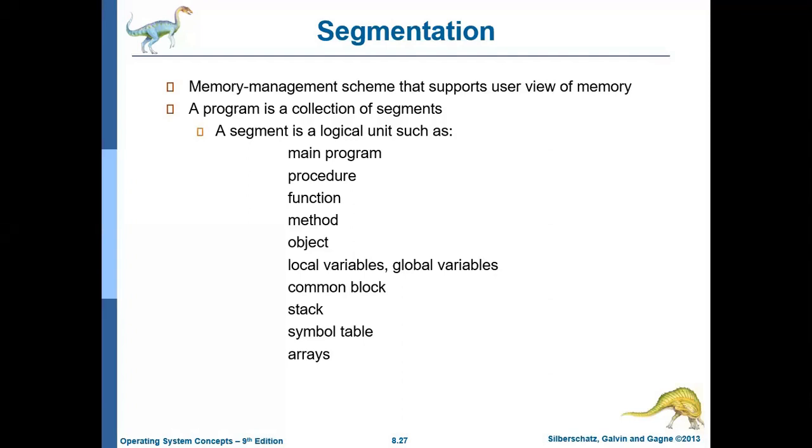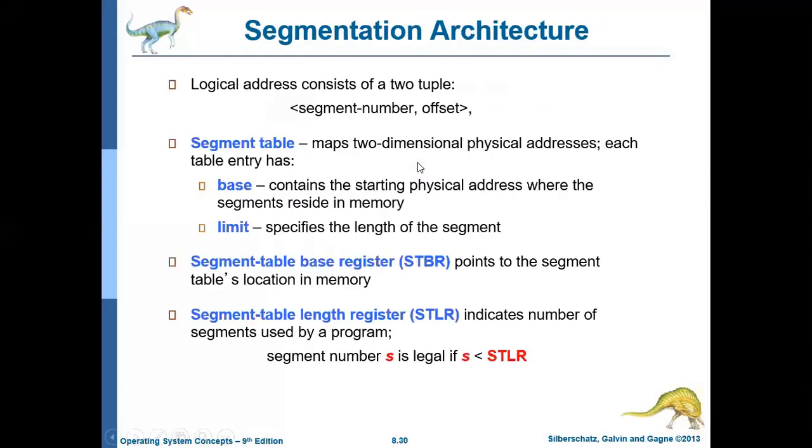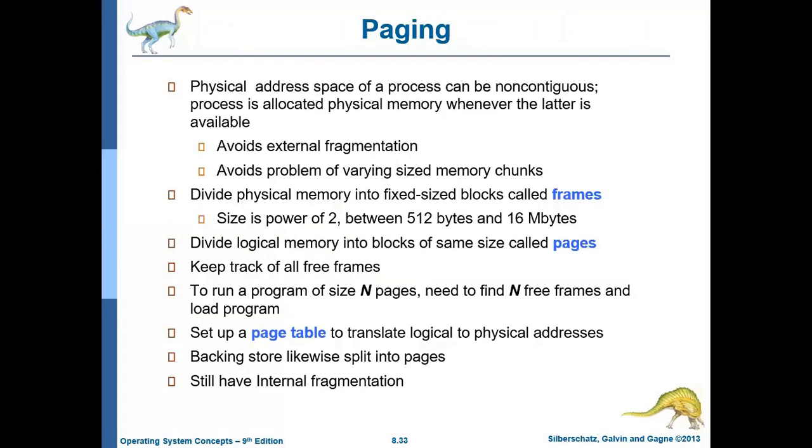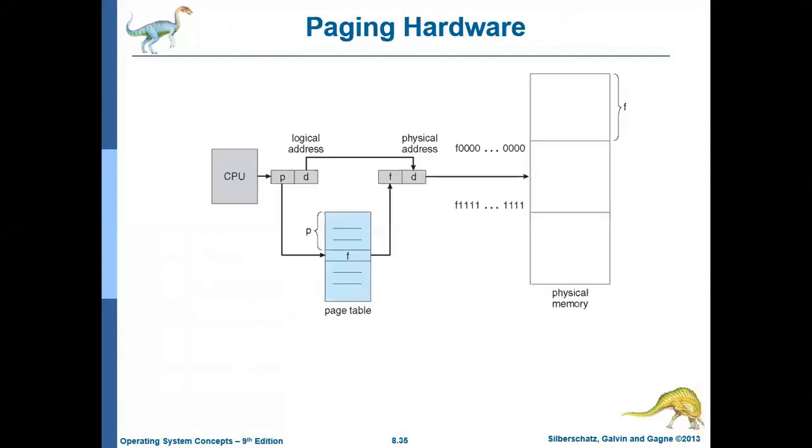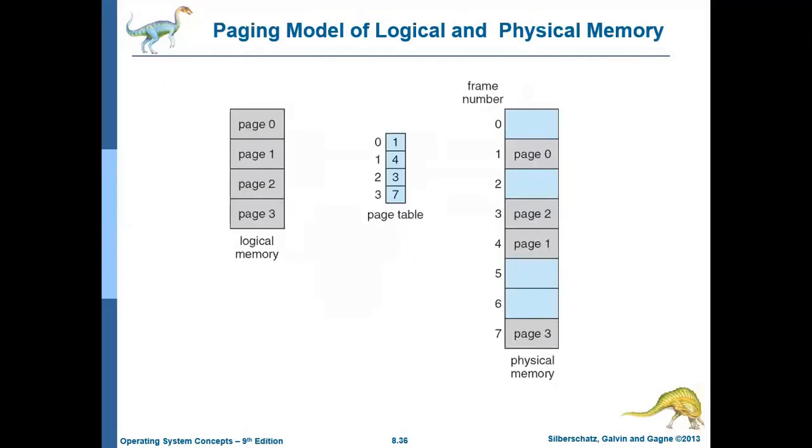So in the last class, we discussed the concept of paging. In paging, we discussed how we divide our logical address space into pages and physical address space into frames, how the number of bits are set, what the role of a page table is, how this page table helps in converting the logical address into the corresponding physical address, and what the offset value is. The offset will be the same in the logical as well as the physical address.